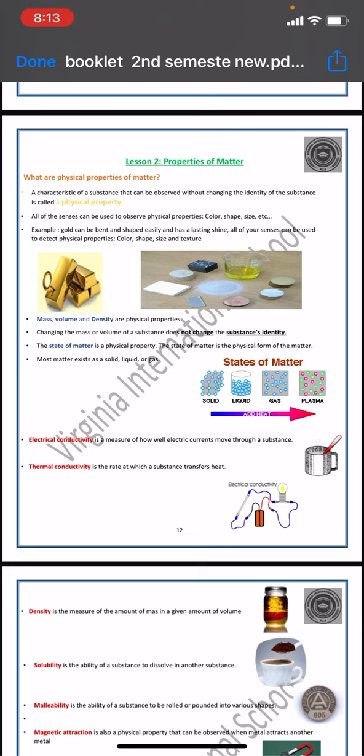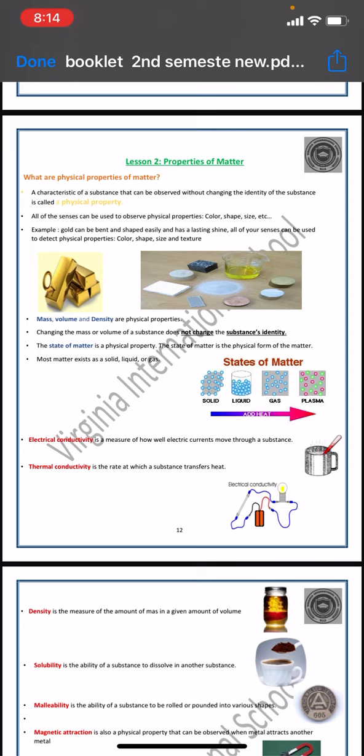It's everything around you. From the science point of view, it has two factors: mass, which is the amount, and volume, which means it takes up space from the surroundings. Okay? And we studied how to measure this mass and this volume. And we also studied a factor called density, which measures the amount of something in a unit volume. And this will lead us to know whether this matter will sink or float in water.